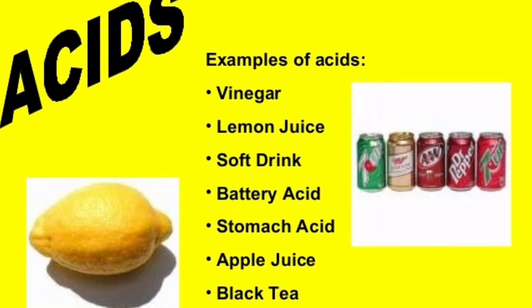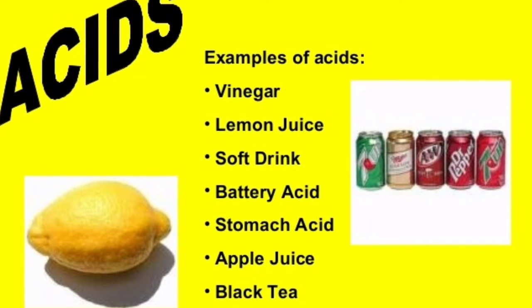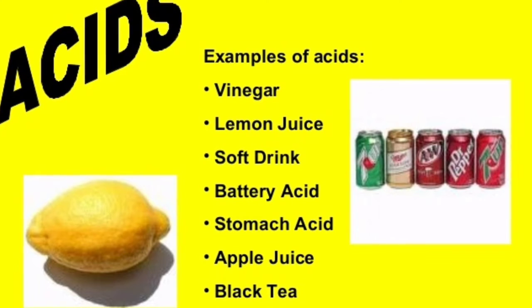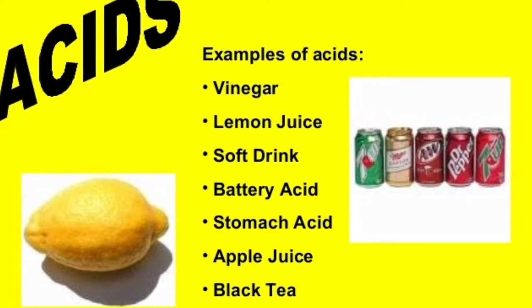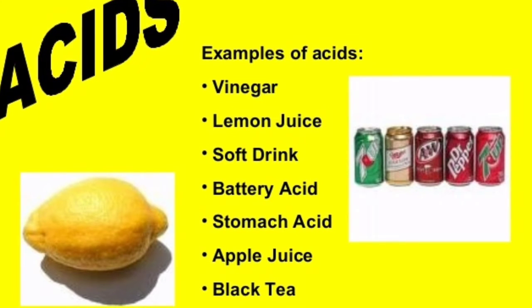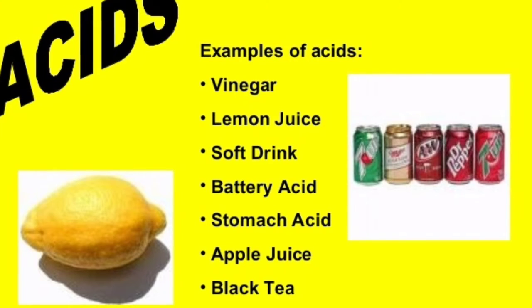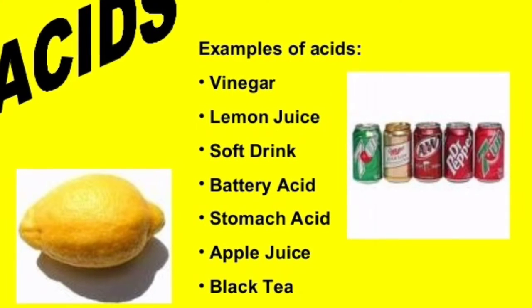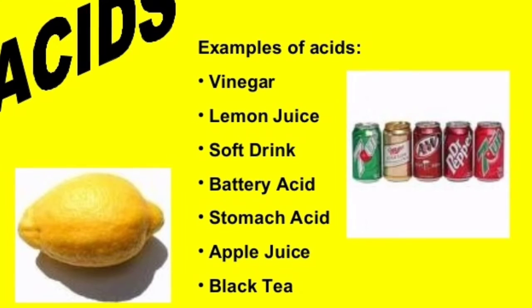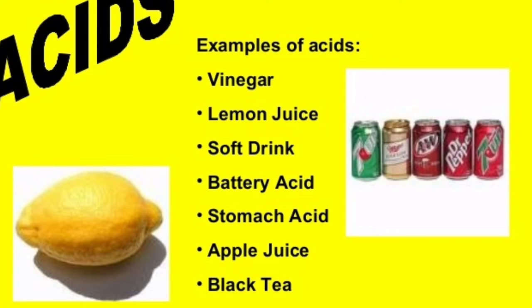Examples of acids are vinegar, lemon juice, soft drink, battery acid, stomach acid, apple juice, black tea. All these things that we consume have some sort of acid. These types of acids are called organic acids, which are not harmful and are sour in taste. So things that taste sour have these types of acids.